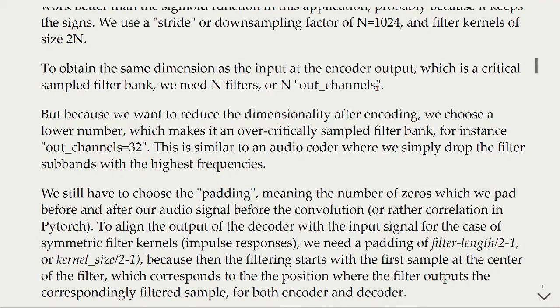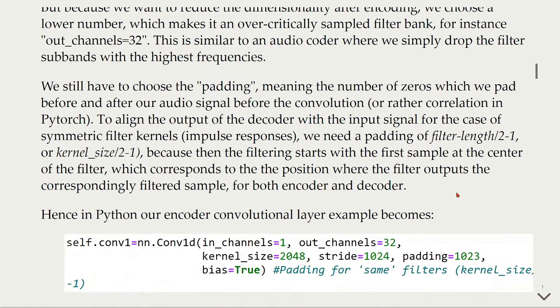This is similar to an audio encoder, where we simply drop the filter subbands with the highest frequencies. We will still have to choose the padding, meaning the number of zeros which we pad before and after our audio signal before the convolution, or rather correlation in PyTorch.